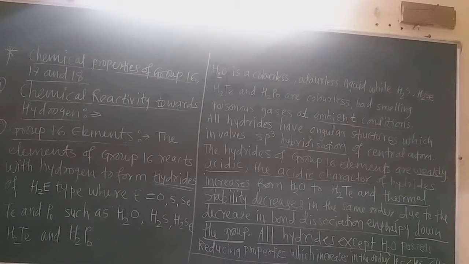So all the hydrides except water possess reducing property, which increases in this order. That means as we go down group 16, their hydrides possess higher and higher reducing properties.